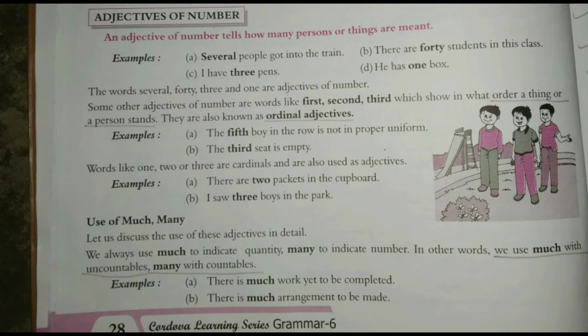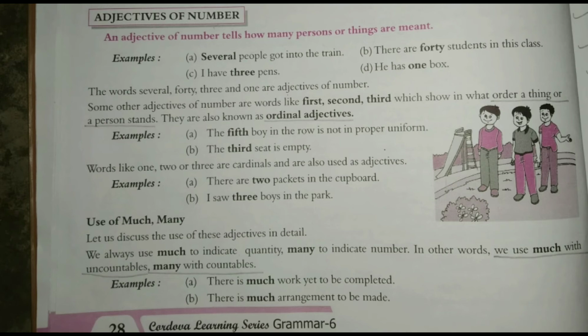And the words like 2 and 3 that we were watching, like 40, all these are called cardinal adjectives. So when we see a number like 1, 2, 3, 5, 100, these are cardinal adjectives.